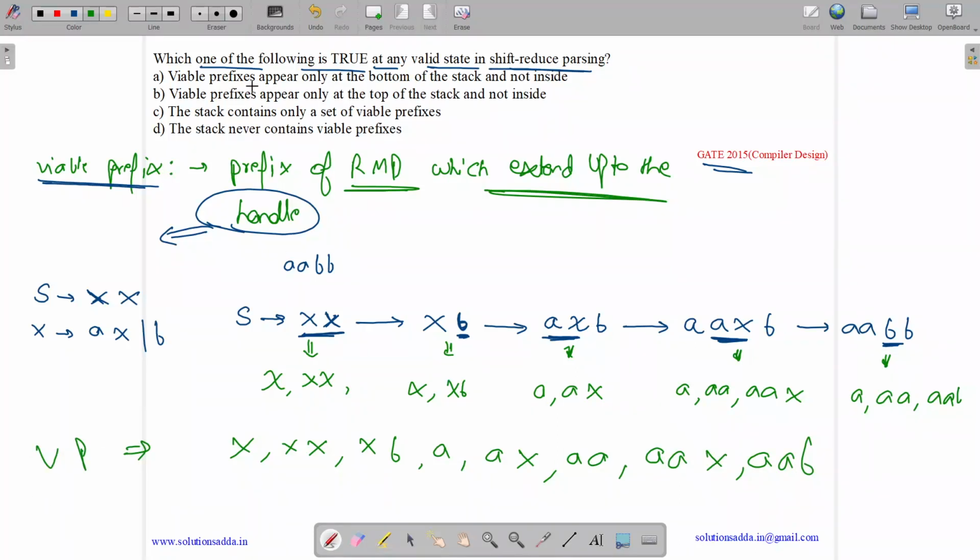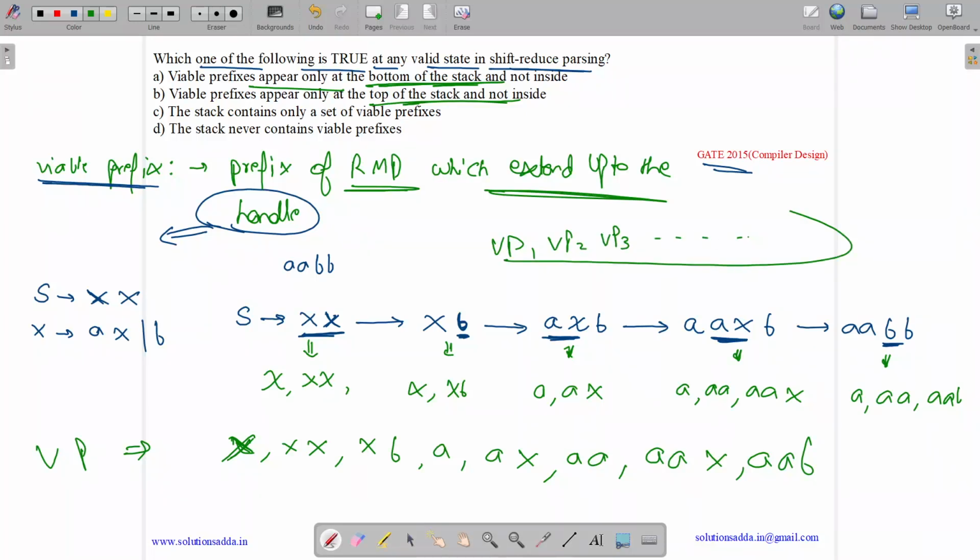Now see, viable prefixes appear only at the bottom of the stack? No, we can have a viable prefix in the middle also. Viable prefixes appear only on the top of the stack? No, actually our string can be represented as a combination of viable prefixes. We will have viable prefix 1, viable prefix 2, viable prefix 3.